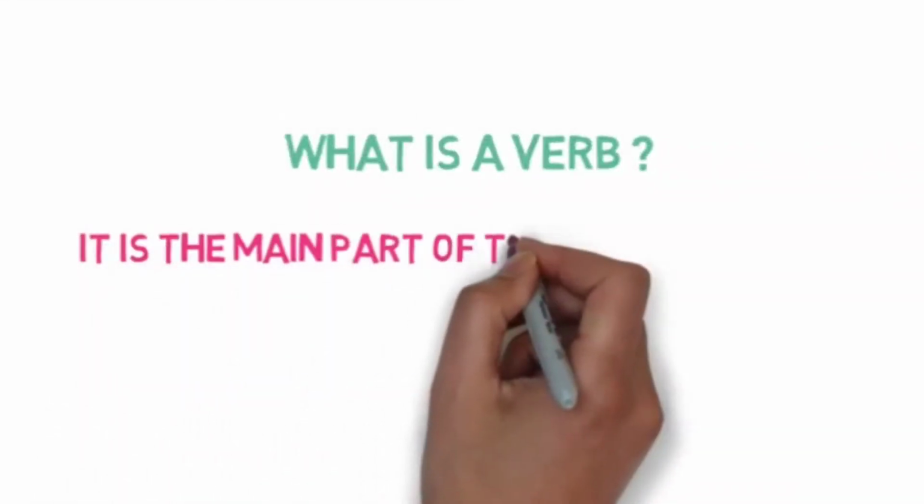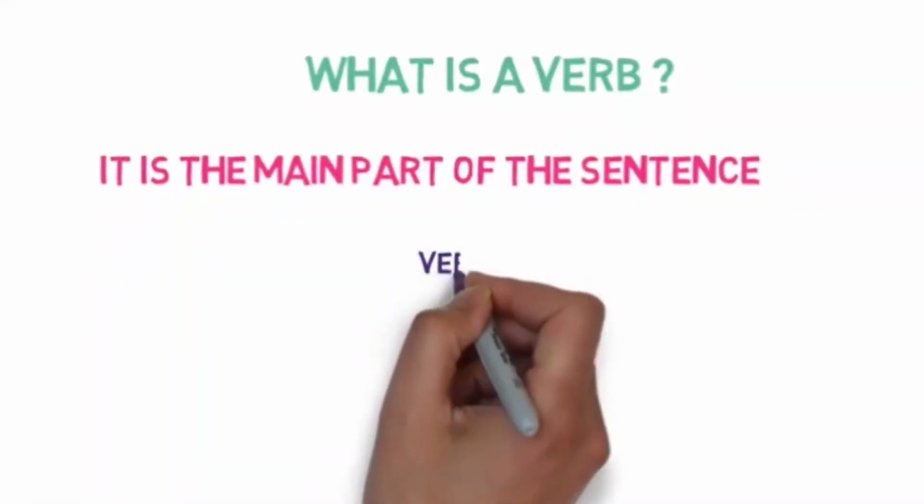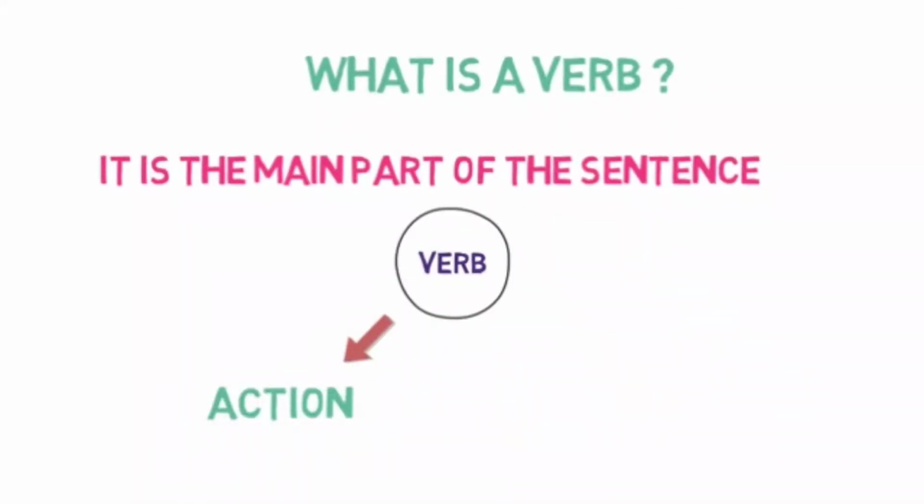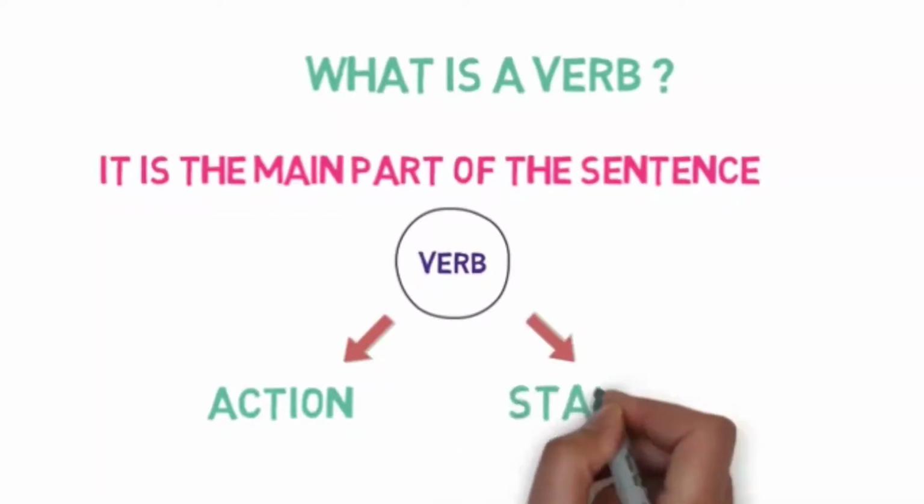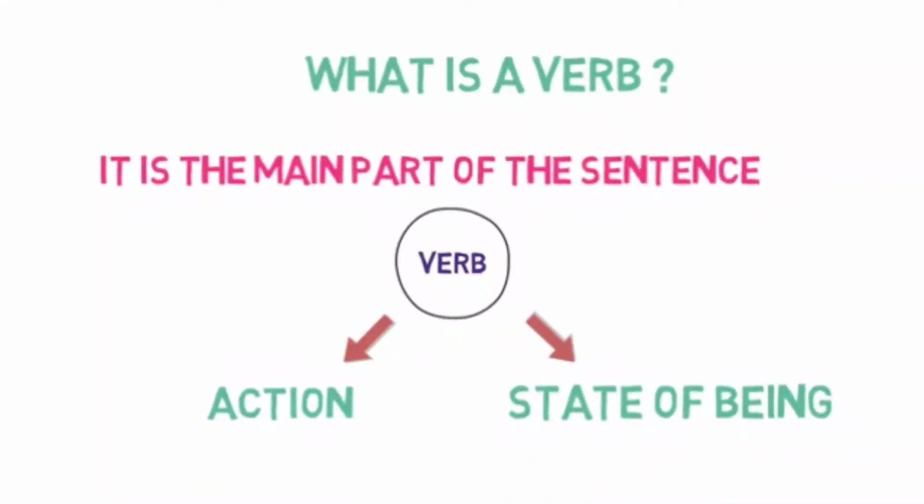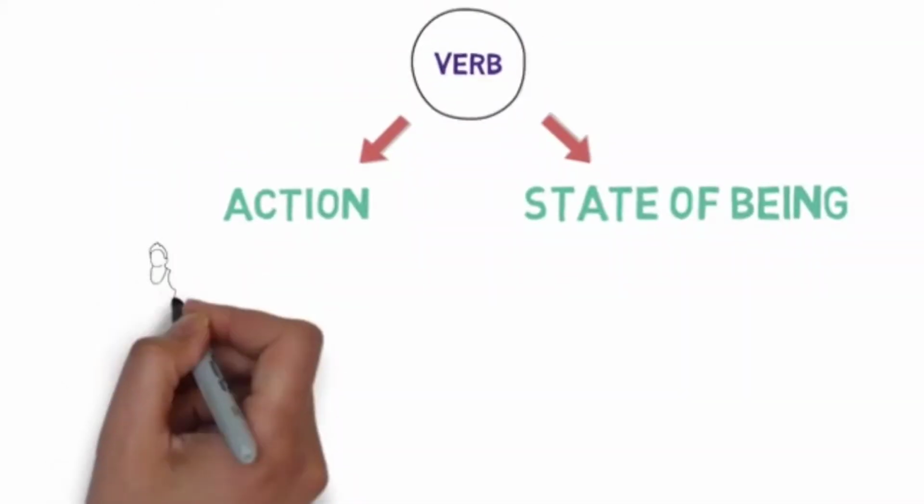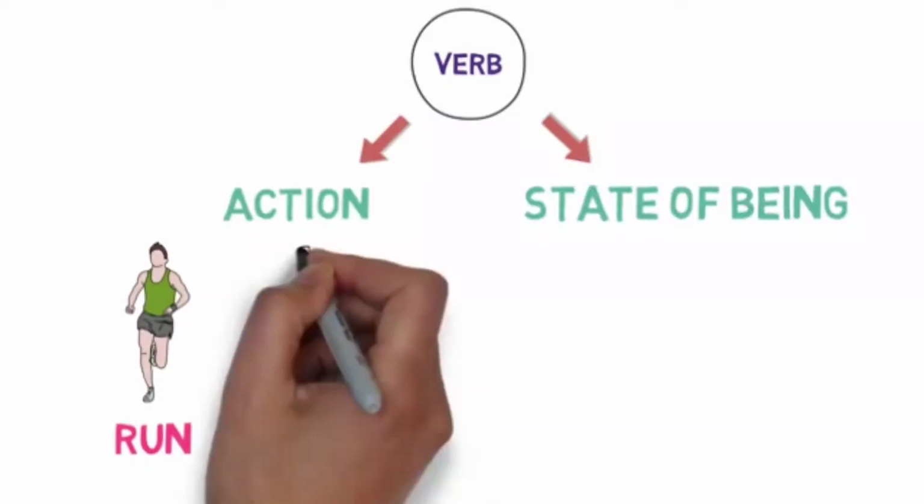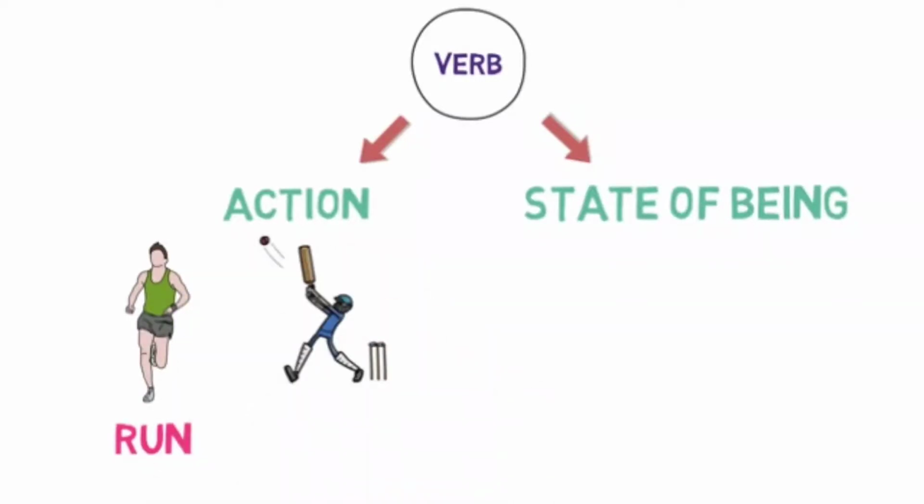So what exactly is a verb? Verb is the main part of the sentence. Verb tells us two things about the subject: an action or activity performed by the subject, or a state of being of the subject. In other words, state or situation of the subject. Let me give you some examples of action verbs. What is this boy doing in this image? He is running, right? So, run is an action verb. What is this batsman doing? He is playing. So, play is an action verb.